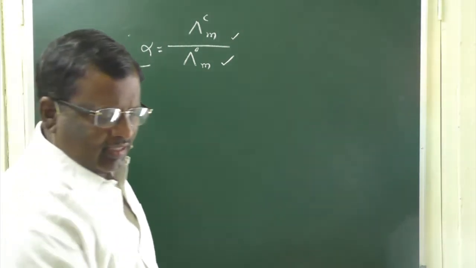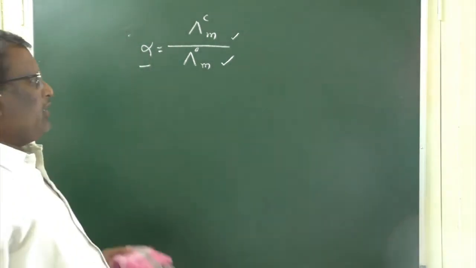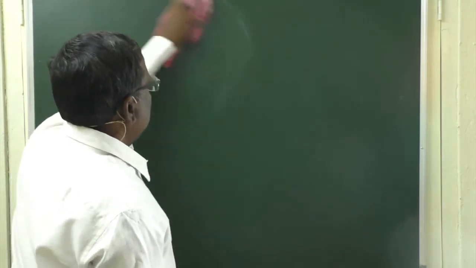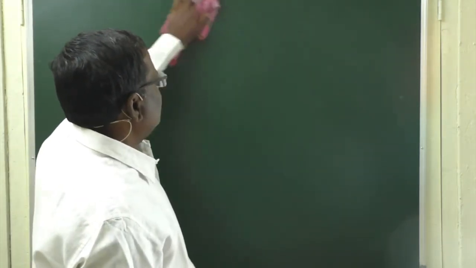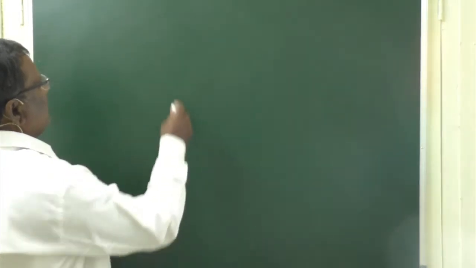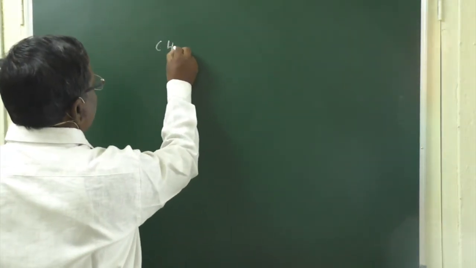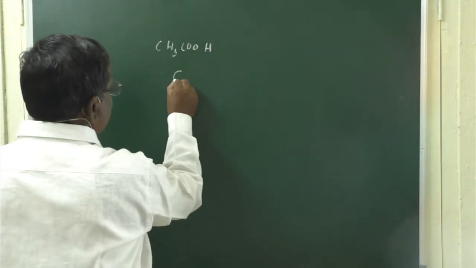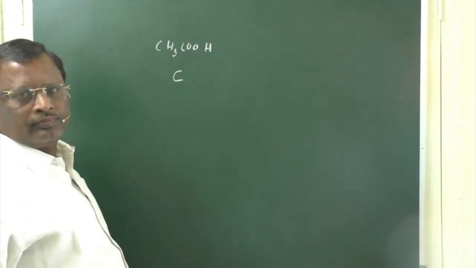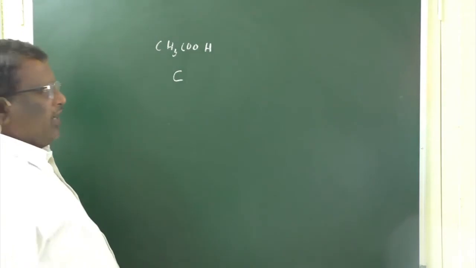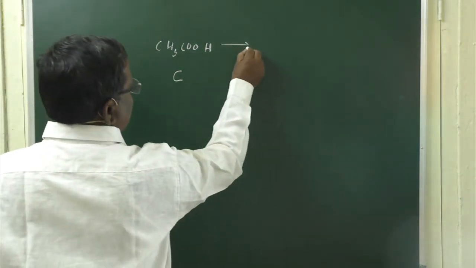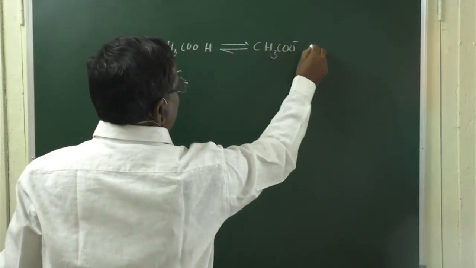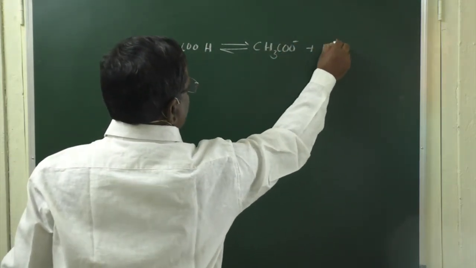Now, let us consider the equilibrium constant of a weak electrolyte. Let us consider a weak electrolyte CH3COOH. Its initial concentration is C. It ionizes as CH3COO minus and H plus.